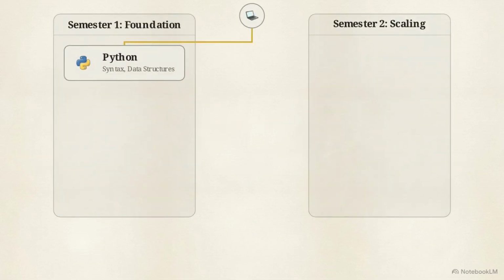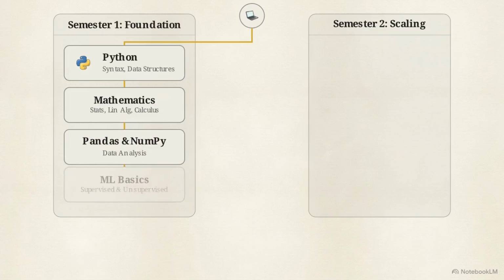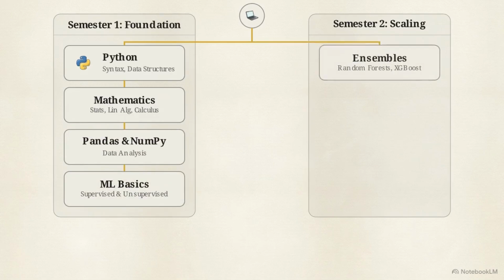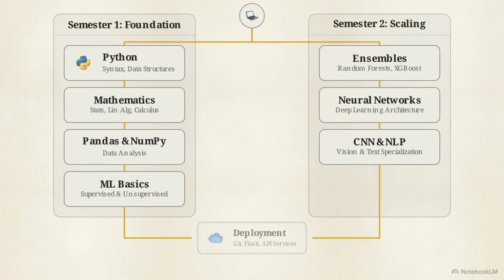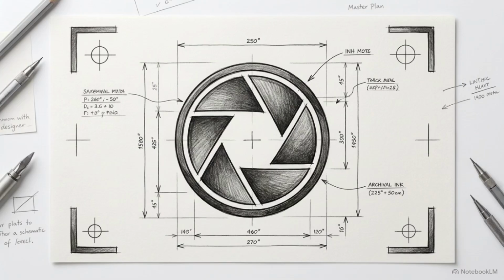Zooming out, this chart shows the complete 12-month roadmap. Semester 1 builds the foundation with Python, statistics, and baseline machine learning. Semester 2 scales that complexity through neural networks, ending with deployment. Take a screenshot of this master plan to track your progress.